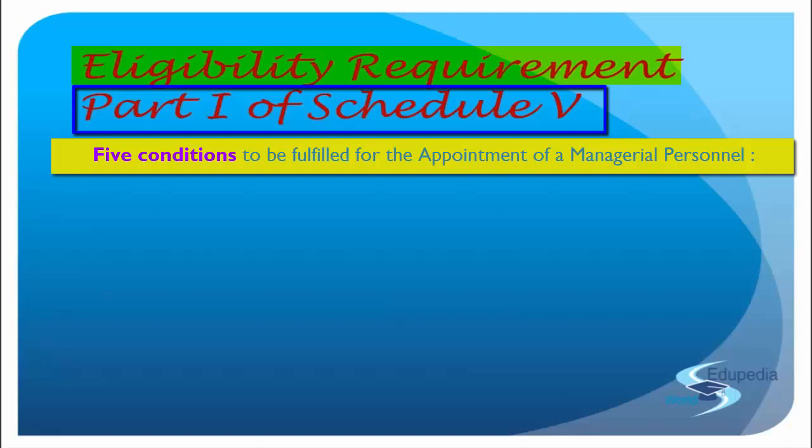You skip that process. But if these 5 are not fulfilled and still you want to appoint somebody as a managerial personnel in your company, you need to seek permission from the central government. So let us see what those 5 requirements are.